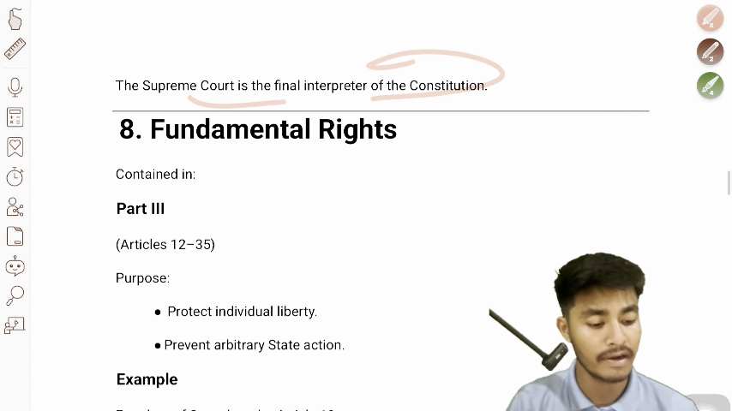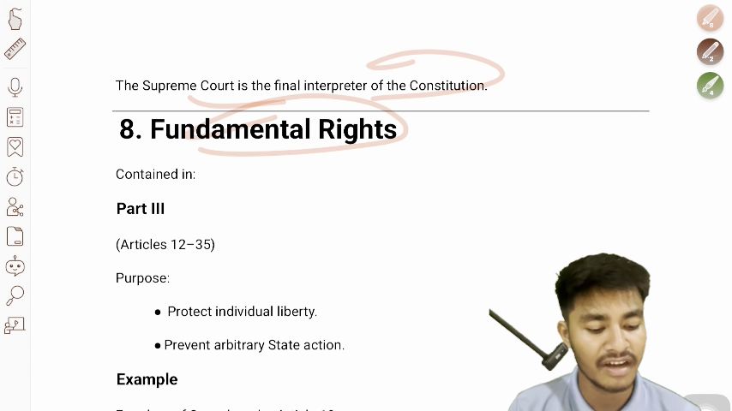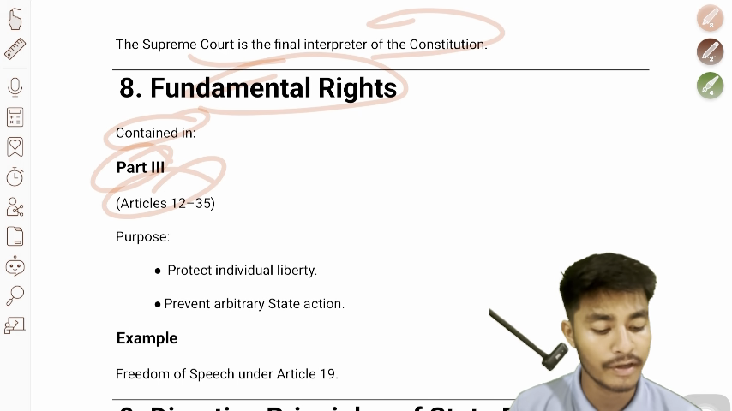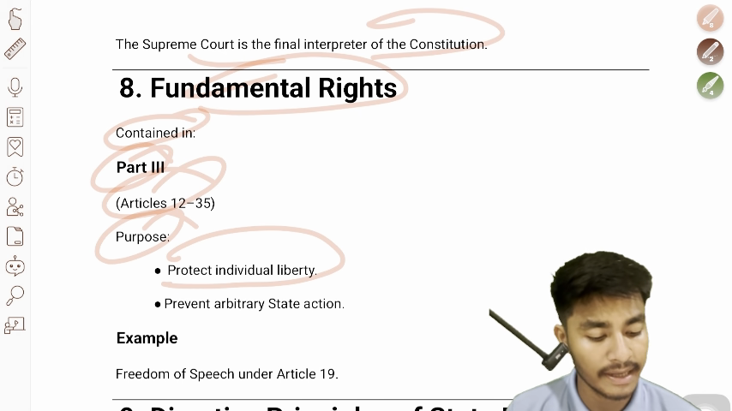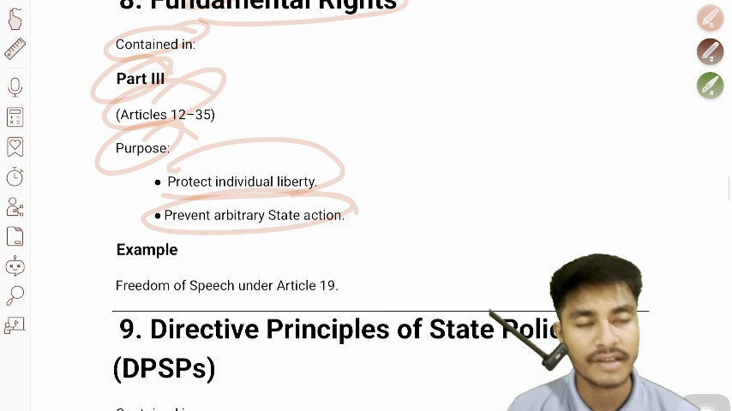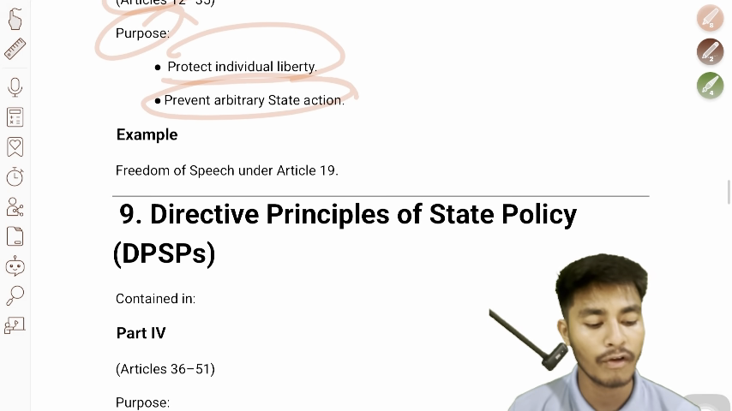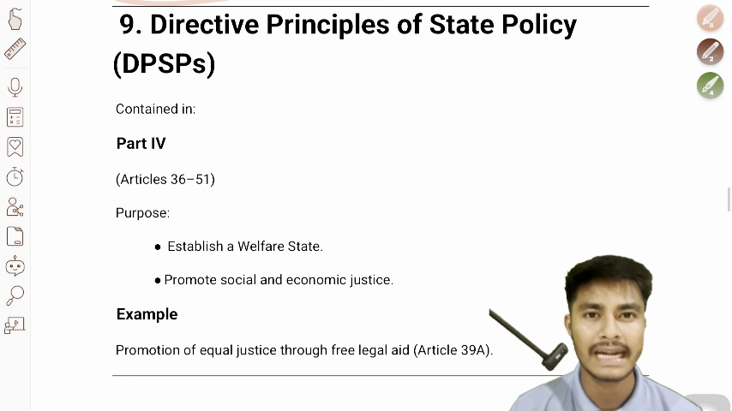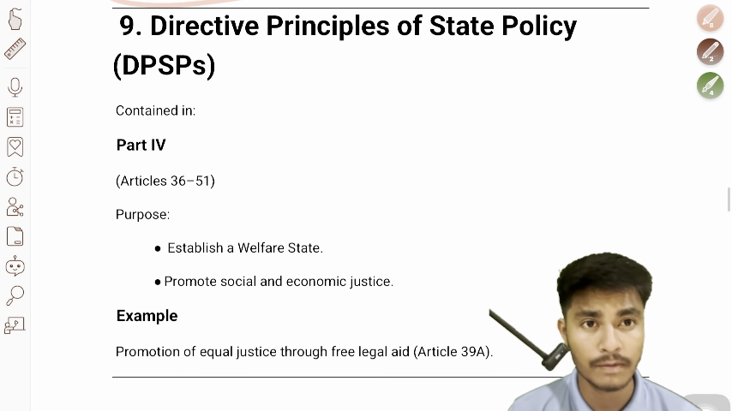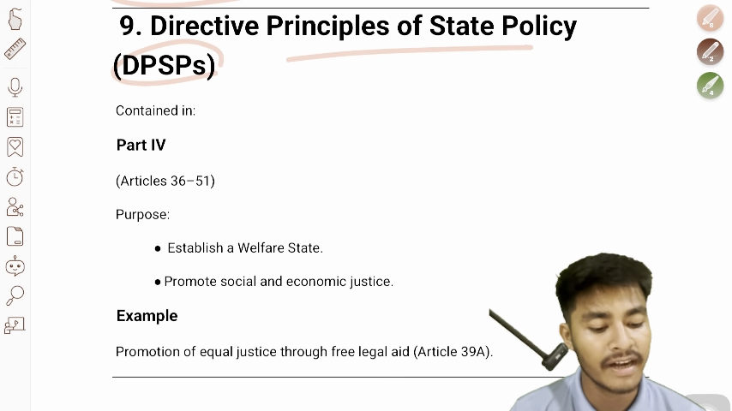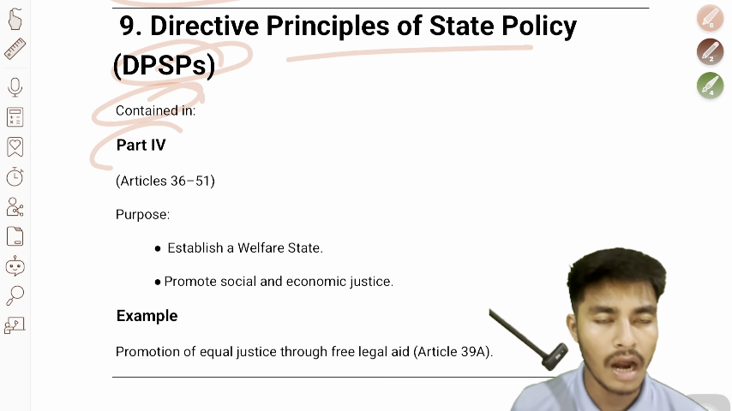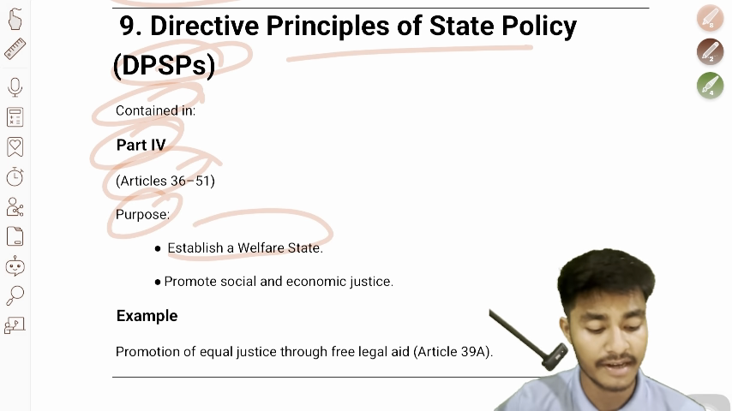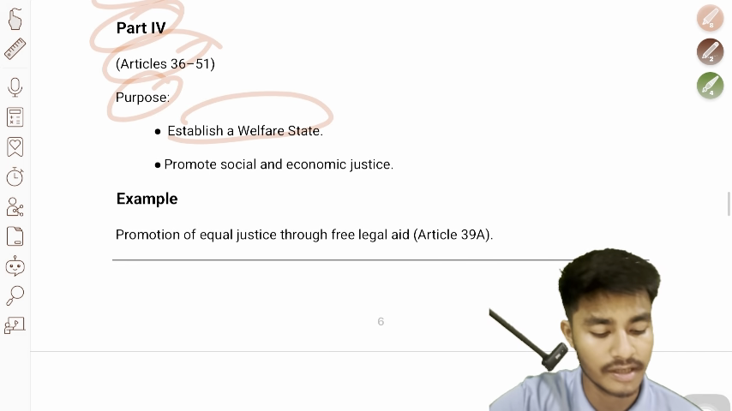The eighth one is fundamental rights. Fundamental rights are contained in Part 3, Articles 12 to 35. The purpose is to protect individual liberty and prevent arbitrary state action. For example, freedom of speech under Article 19. We'll move to the DPSPs, Directive Principles of State Policy, contained in Part 4, Articles 36 to 51. The purpose is to establish a welfare state and promote social and economic justice.